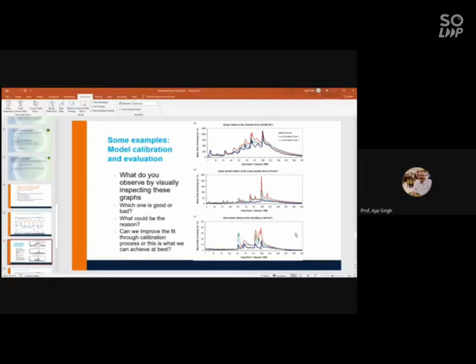Now, if you see figure number B, almost the peaks are matching, but again, there is a deviation. Here, if you get monthly R square, you will get 0.6 here and 0.7 here. And in this figure, you see the trend is matching in all the figures. The trend is okay, but which one is better?